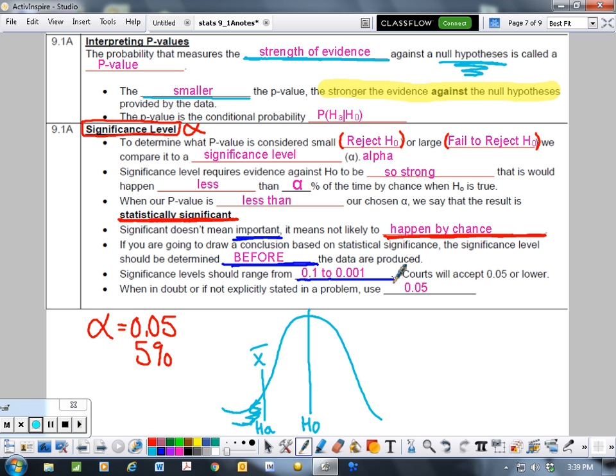If you're doing significance tests on medicines and things that affect people's lives, we go to a really low significance level because we want a very, very low chance of that happening by chance. Now, in a court of law, courts will accept a 0.05 or lower. So 0.1 doesn't work in court, but 0.05 or lower does. If you're ever in doubt, or if a problem does not specifically state what significance level to use, you can default to 0.05 because that is accepted in a court of law.